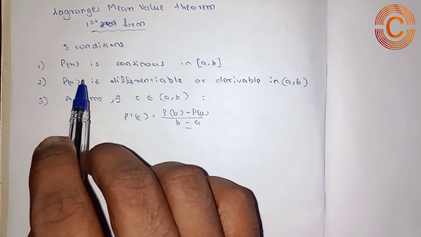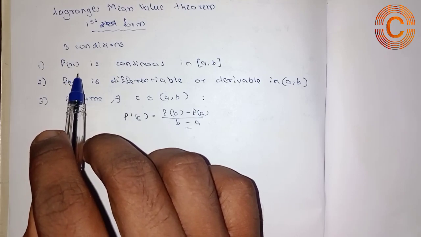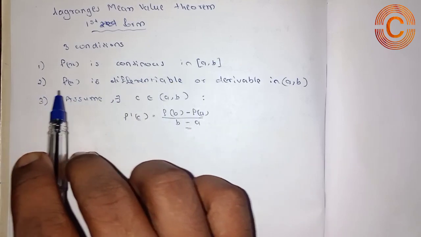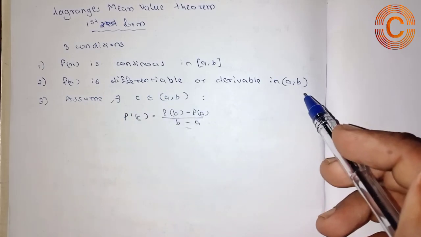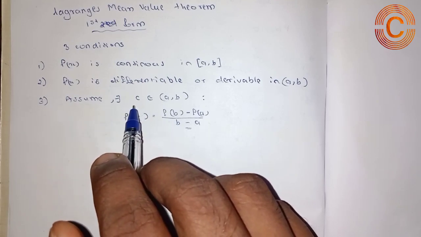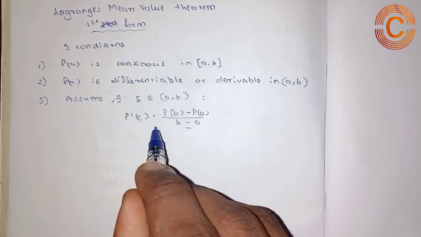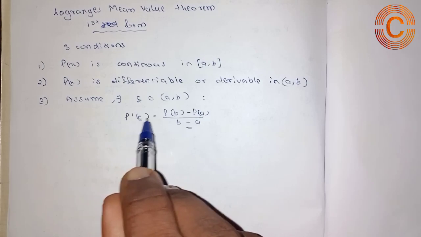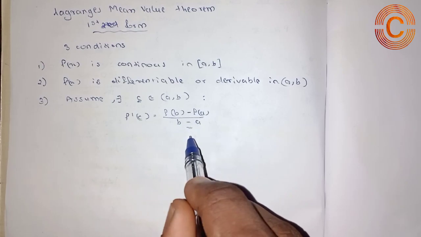By the first condition, given the function f of x, we want to check that f of x is continuous in the closed interval a comma b. The second condition is that f of x is differentiable or derivable in the open interval a comma b. The third condition is that there exists a point c which belongs to the given interval a comma b. Then we can find the point c from the expression f dash of c, that is the derivative of the function at the point c, which is equal to f of b minus f of a, whole divided by b minus a.